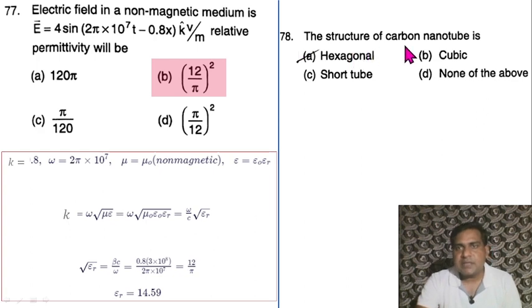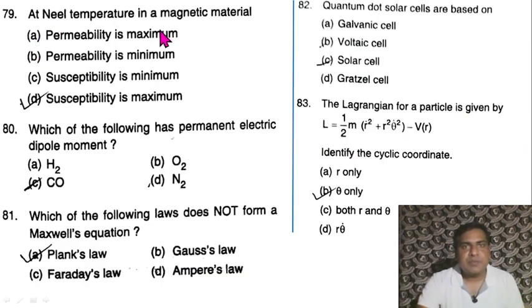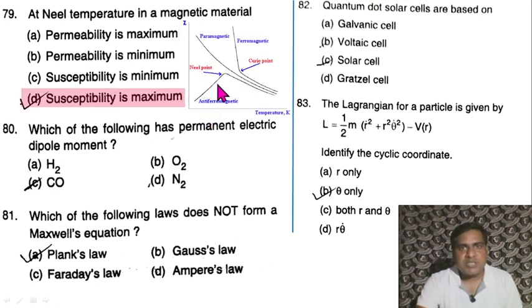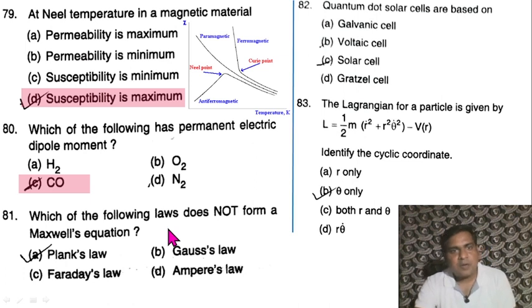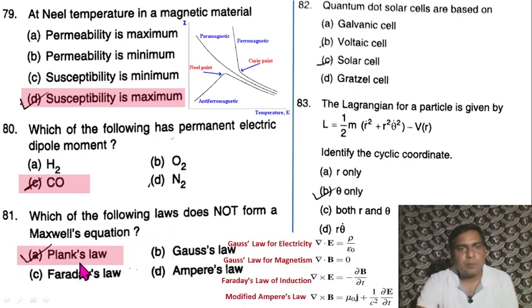Question 78. The structure of carbon nanotube is hexagonal. Question 79. At nil temperature in a magnetic material, your susceptibility is maximum. So option D is correct. Question 80. Which of the following has a permanent electric dipole moment? Carbon monoxide, CO. Question 81. Which of the following laws does not form Maxwell's equations? So Planck's law. It does not form the Maxwell's equations.